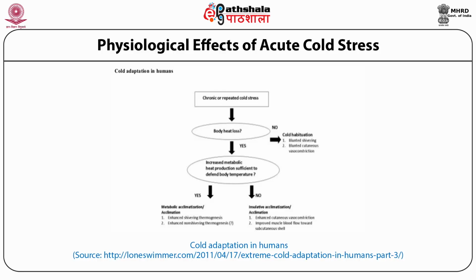If no, then there is cold habituation, in which case there will be blunted shivering and blunted cutaneous vasoconstriction. But in case there is a body heat loss, then there is an increased metabolic heat production sufficient to defend body temperature. If this is so, then the metabolic acclimatization or acclimation takes place, which enhances shivering thermogenesis and also